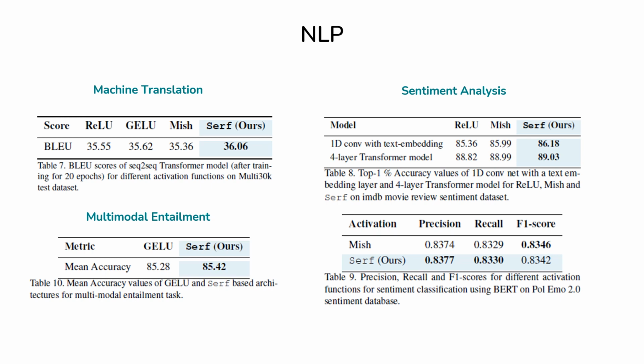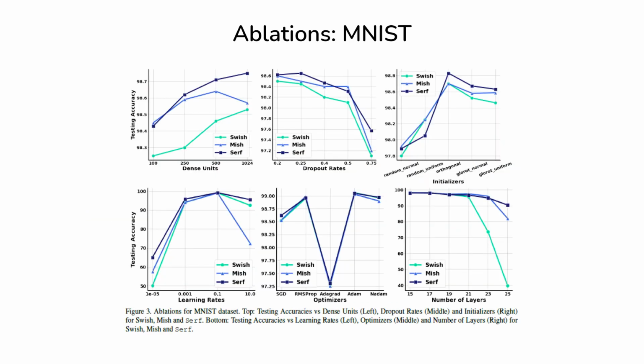For sentiment classification, results suggest that the proposed Serf outperforms the remaining activation functions. For the multimodal entailment task, we have used a smaller variant of the BERT model. The accuracy values suggest that Serf performs marginally better than GELU here. We conduct ablation studies on the MNIST dataset.